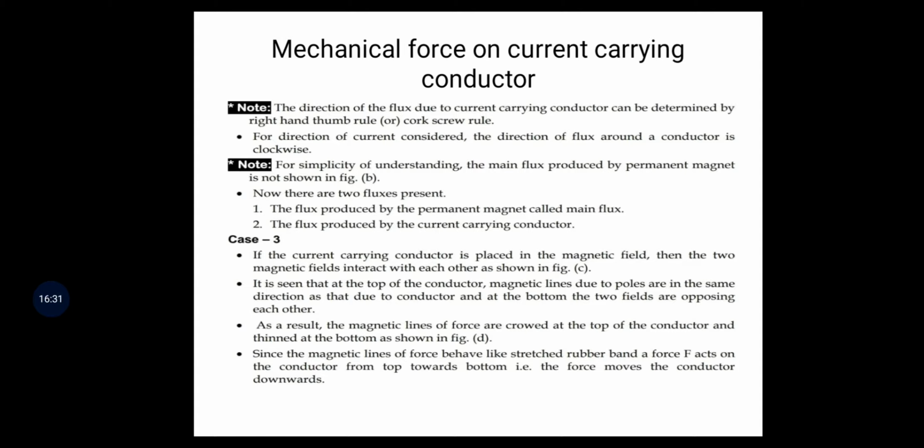For this direction of current, the direction of flux around the conductor is clockwise.